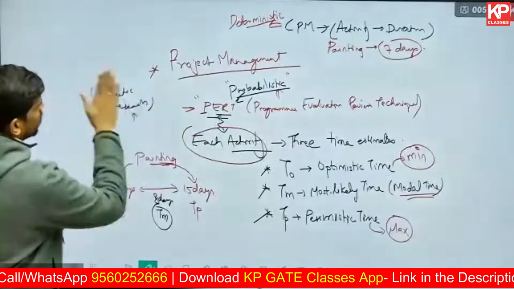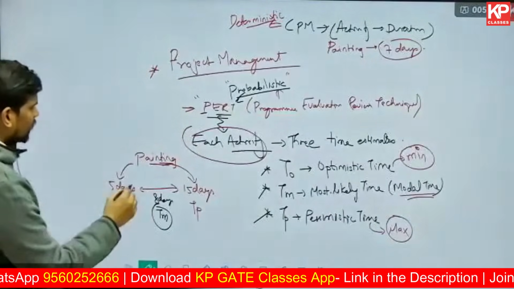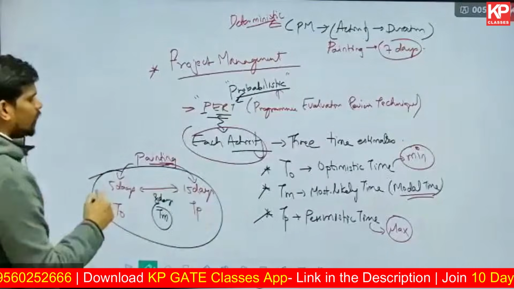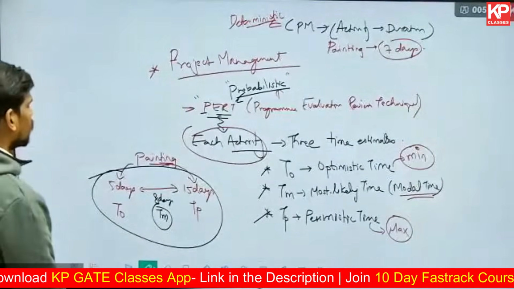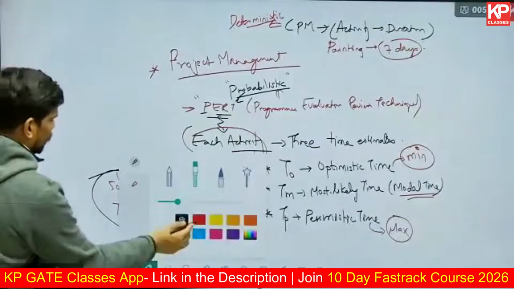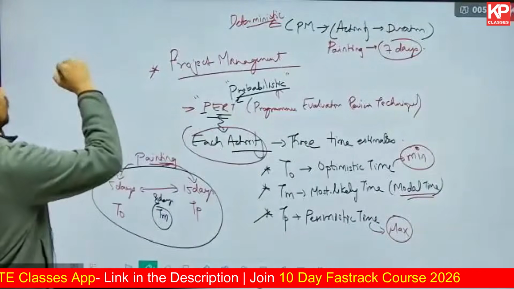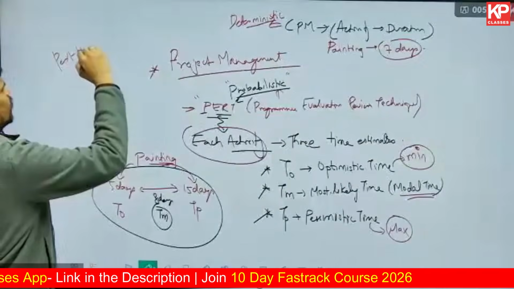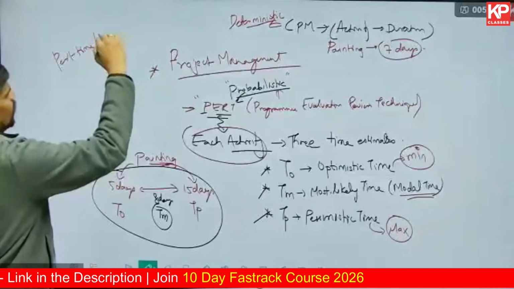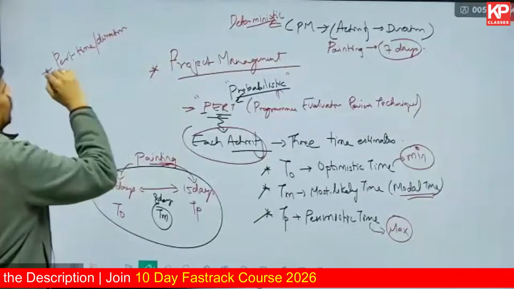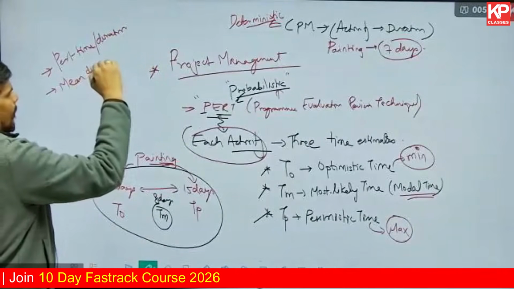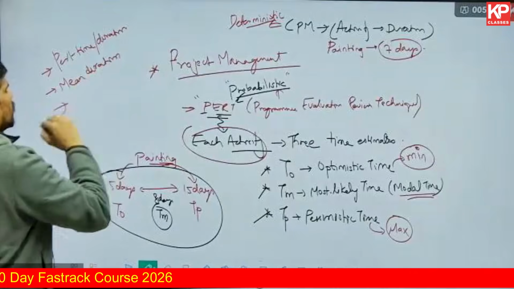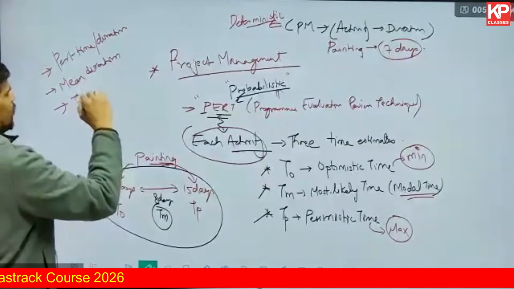Now in the GATE examination, one of the most repeated portions is the relation between these two. So using these 3 time estimates, you calculate something which is called the expected time, or PERT time, or PERT duration, you can say. It is also called the mean duration, or the expected time.